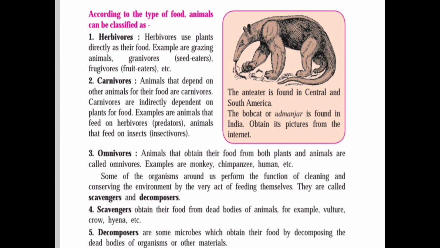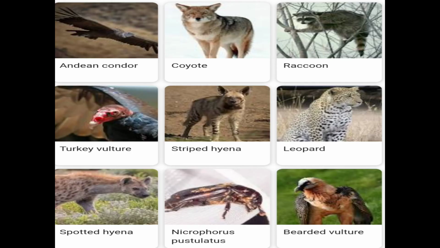Number 5, decomposers. You know that there are some microorganisms which obtain their food by decomposing the dead bodies of organisms or other materials. Now see the picture. In this picture you can see the scavengers, means they eat the dead animals.